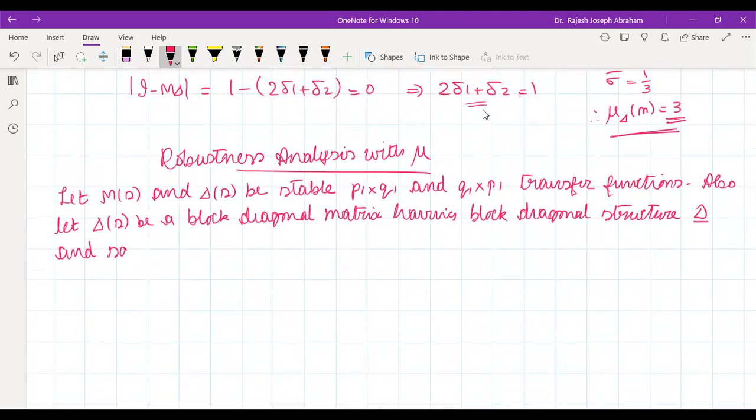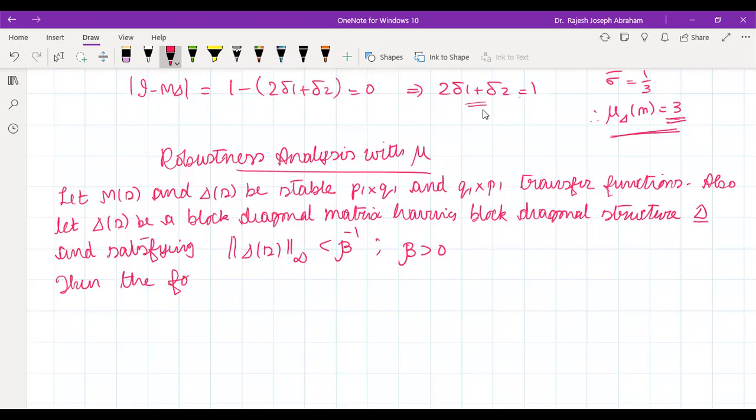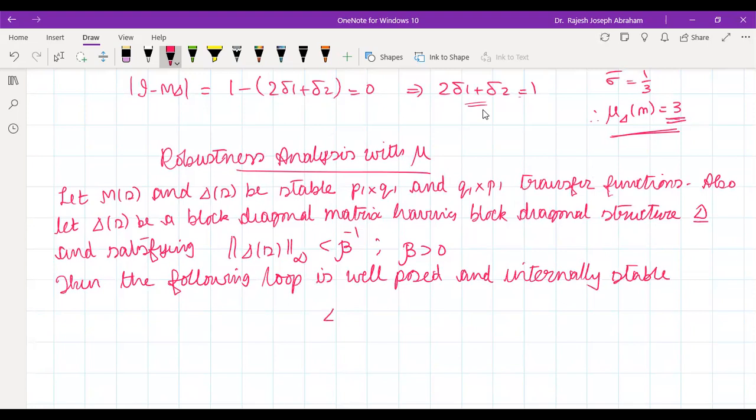And satisfying delta of s infinity norm less than beta inverse, where beta is some constant which is greater than 0. Then the following loop is well posed and internally stable. Which loop? The standard LFT loop, delta of s and M of s.